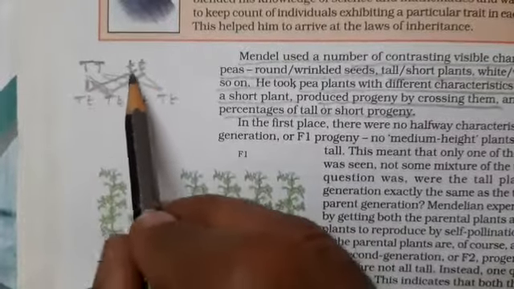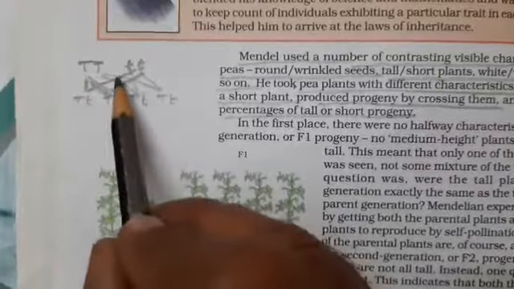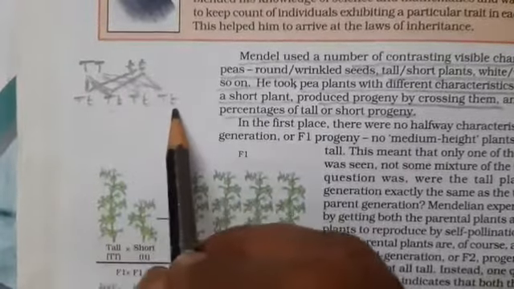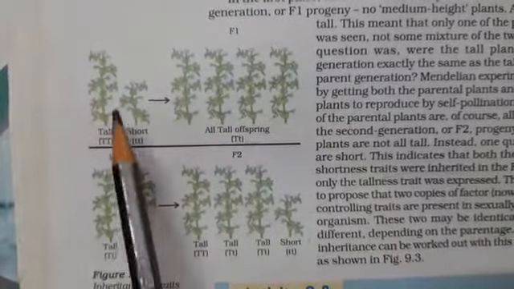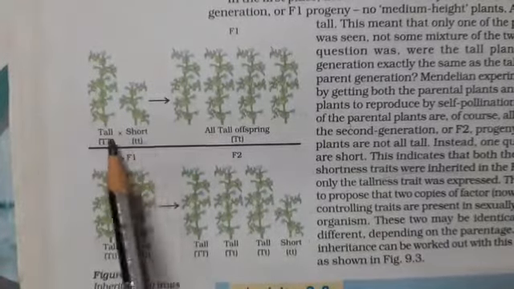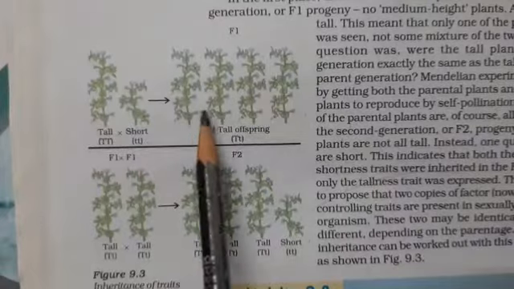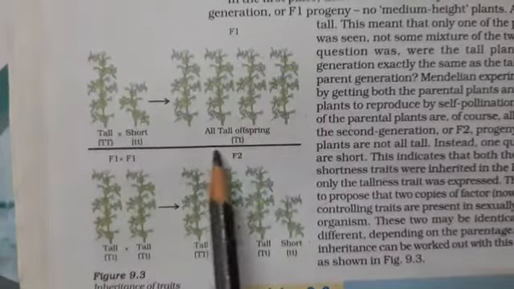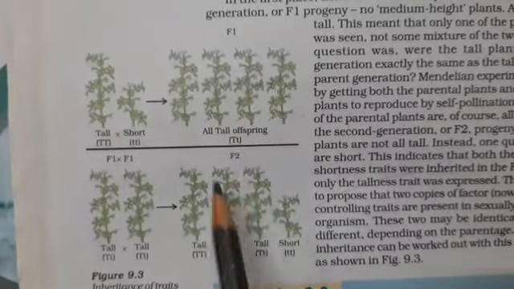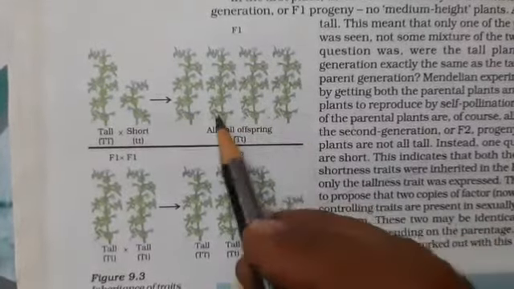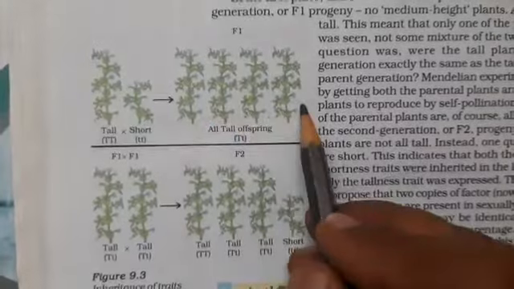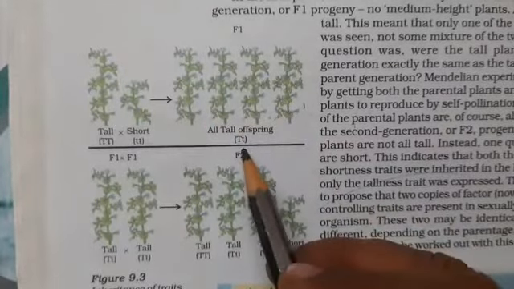Likewise, the second one and the first one are capital T and small t. Now if you see here, the same thing is shown here, which I explained to you. The tall and the short plants were crossbred and they found all four of them have both the tall and the dwarf plant characteristics, but all of them happen to be tall, because tall is a dominant characteristic and short is a recessive one.